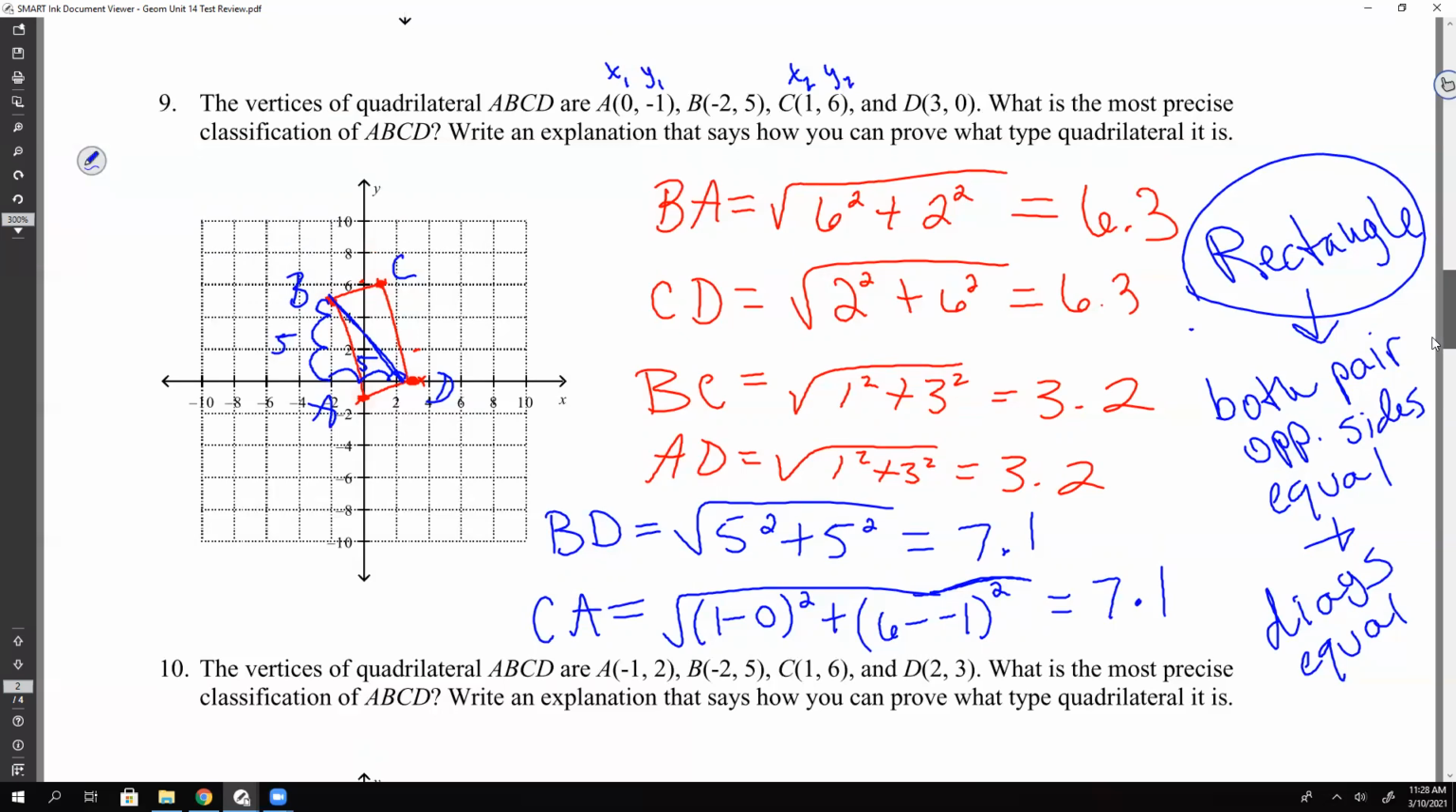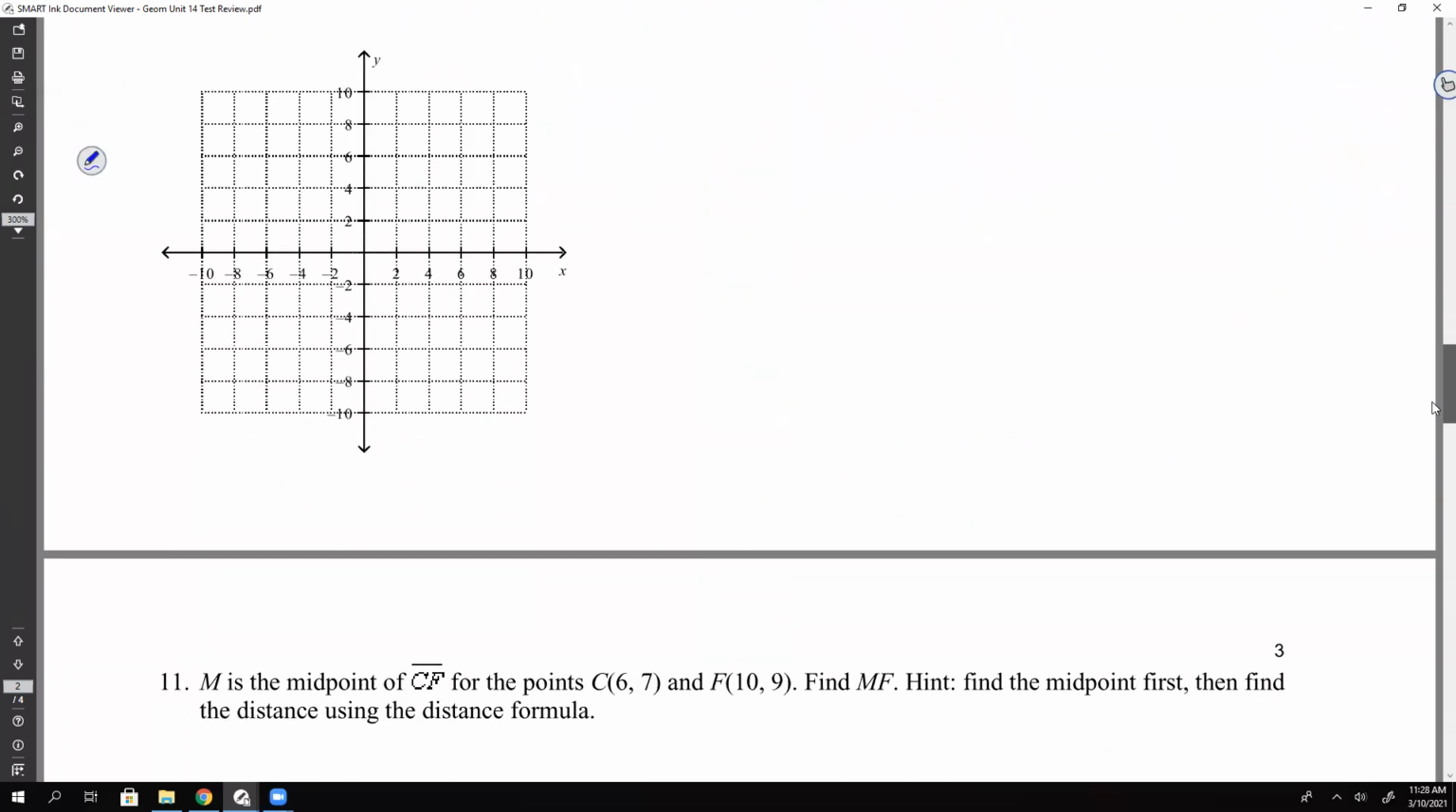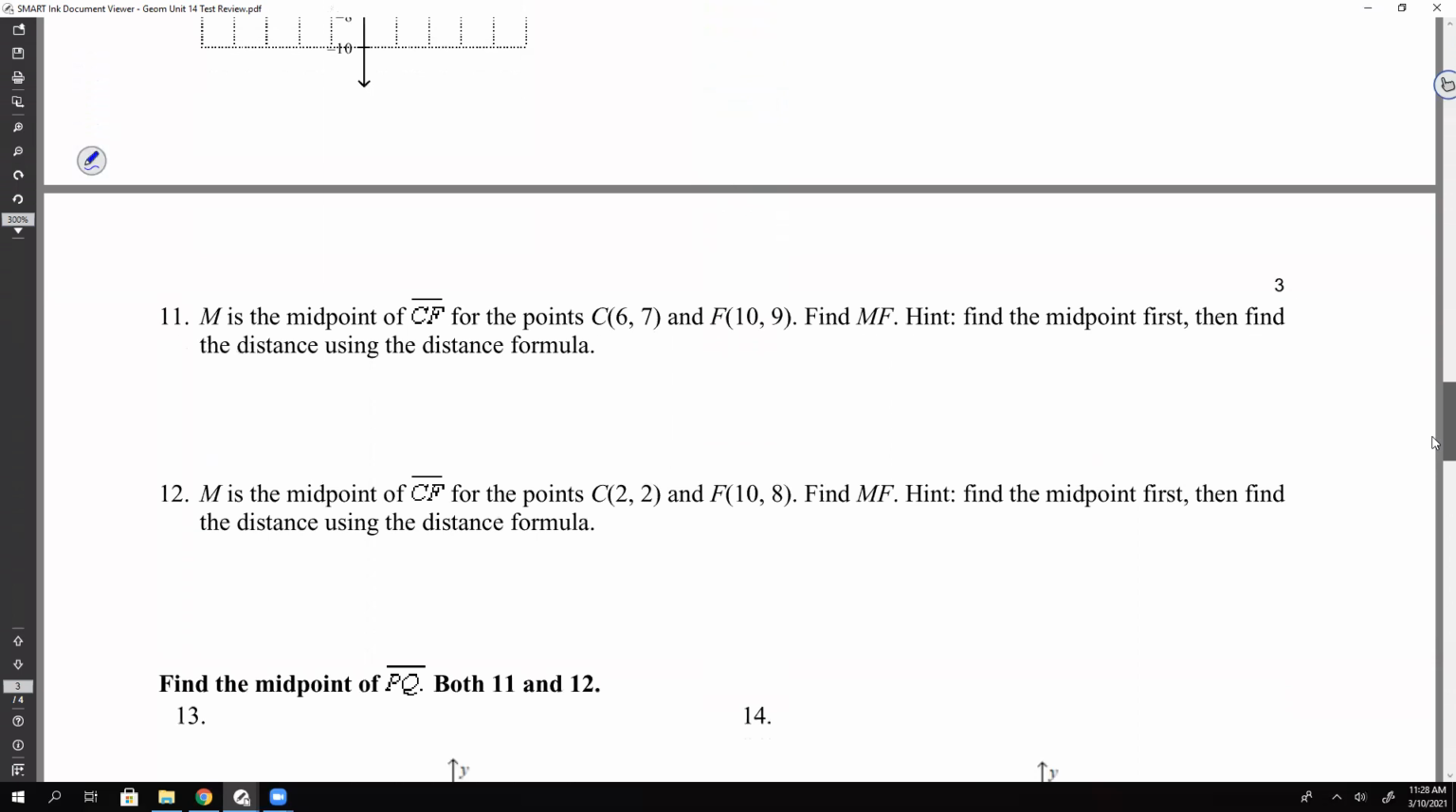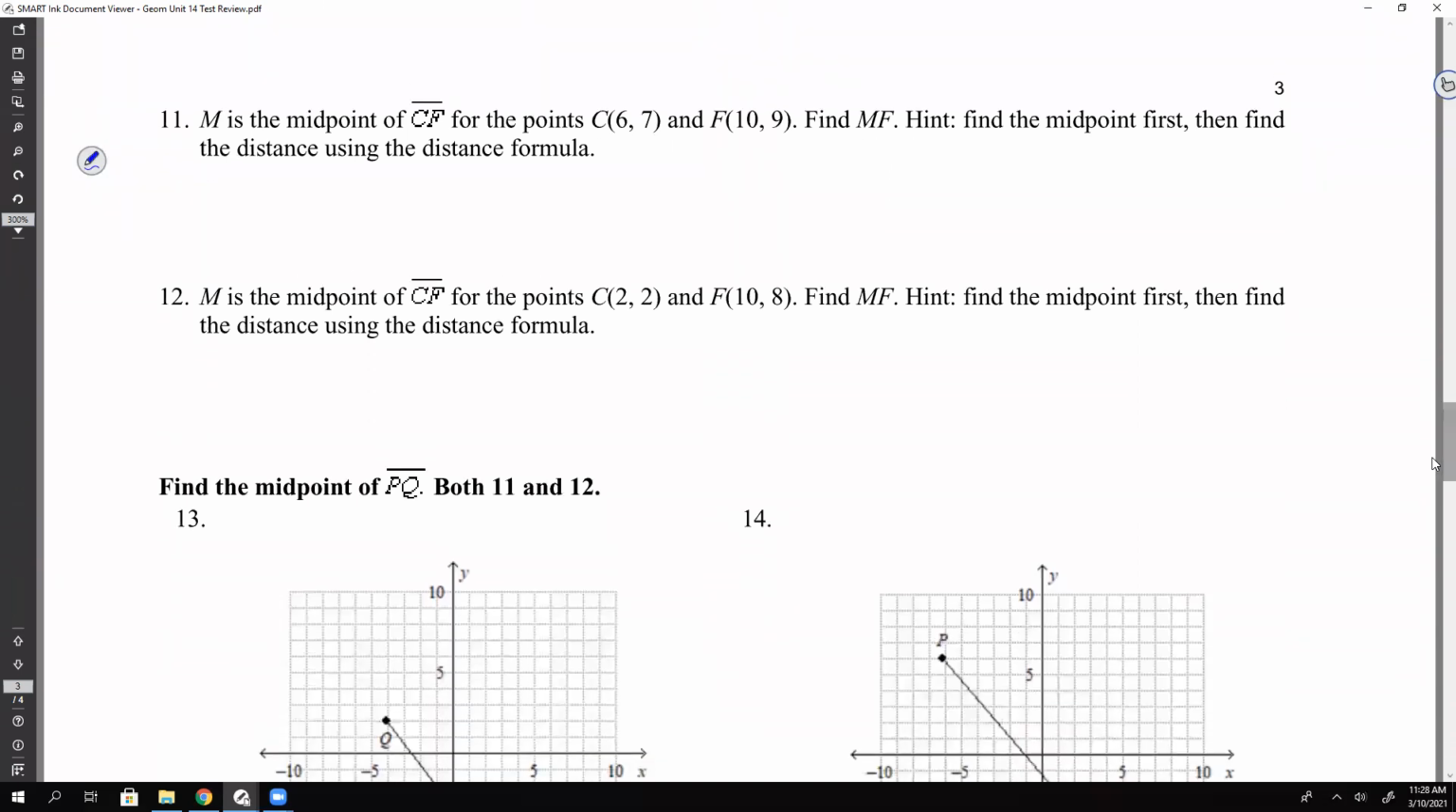Okay. So now let's go on to problem 11. So this is on the back of the paper for you guys. Okay, number 11. It says M is the midpoint of segment CF for the points C and F, okay? And then we need to find MF. So this is telling us we need to find the length of MF, okay? Gotta find the length of that. So it says hint, find the midpoint first and then find the distance using the distance formula.